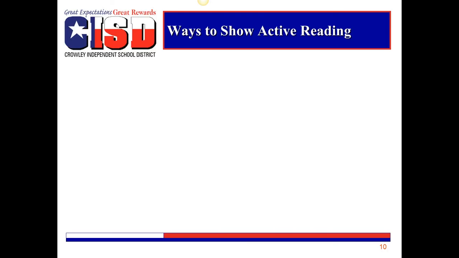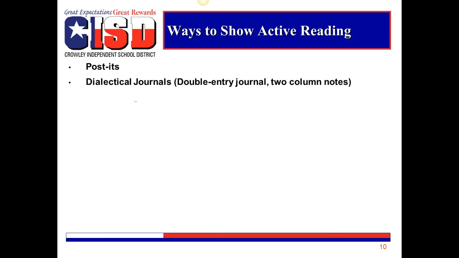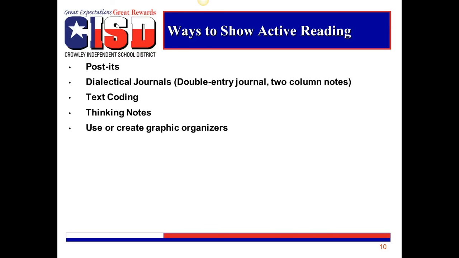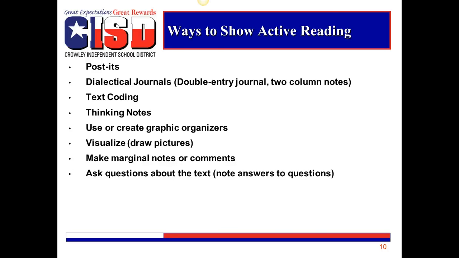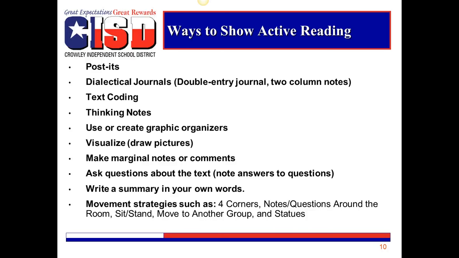Ways for students to show active reading are the use of Post-its, dialectical journals, text coding, thinking notes, use or create their own graphic organizers, visualize the text by drawing pictures, making marginal notes or comments or annotations, asking questions about the text and noting their answers to their questions, writing a summary in their own words, or using movement strategies such as 4 corners, notes around the room, or statues, and of course, discussion.